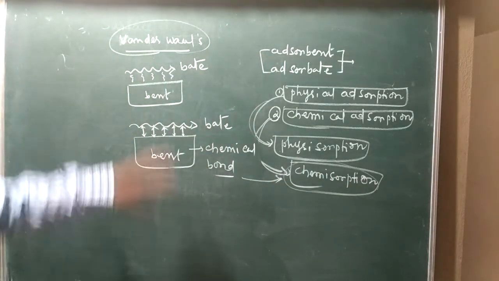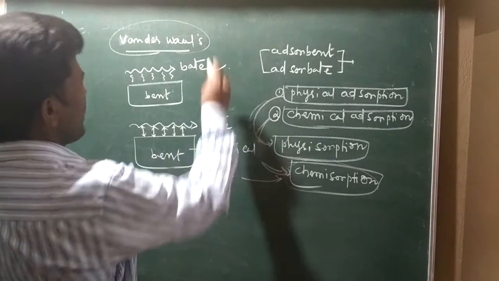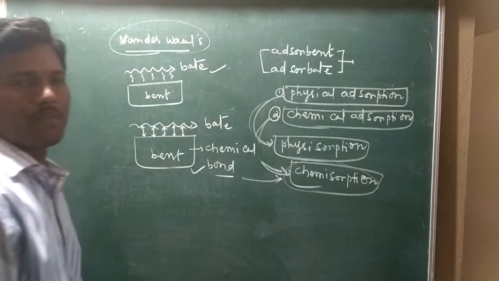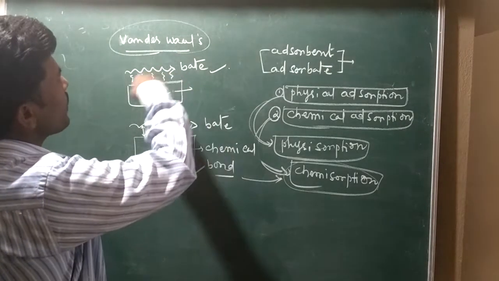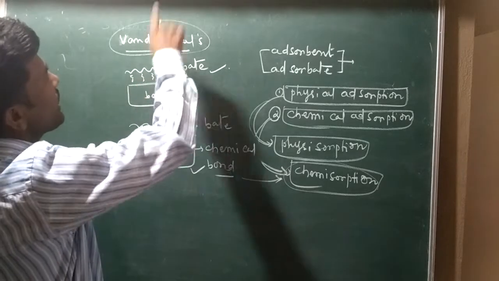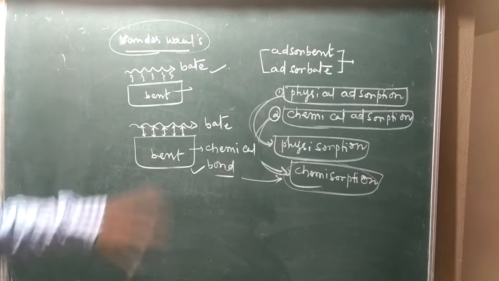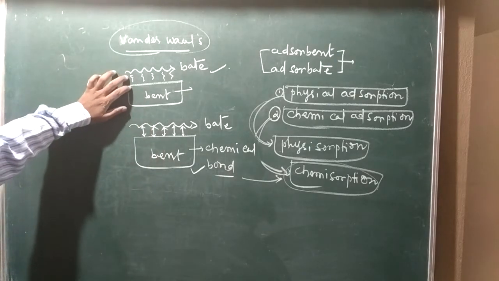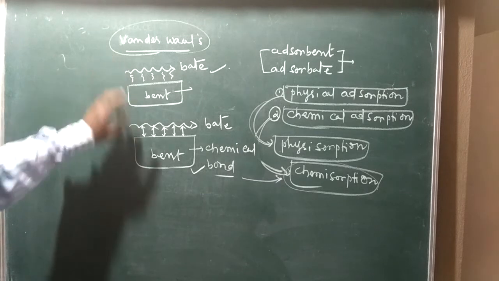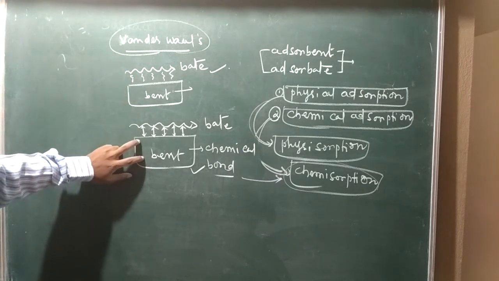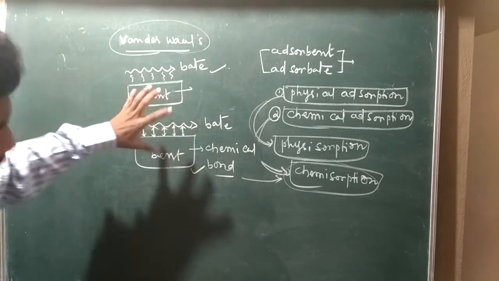So in physisorption it is not that specific, and chemisorption is more specific. Why is physisorption not specific? It is due to weak van der Waals forces. They can come and go, because the interaction between the adsorbent and adsorbate can be broken in between. But chemisorption is specific. If bent and bait are attracted, the interaction is strong.